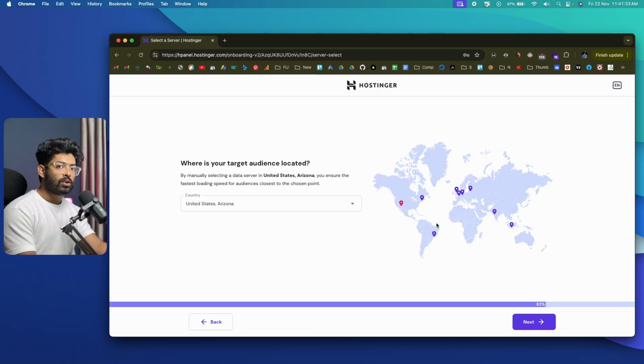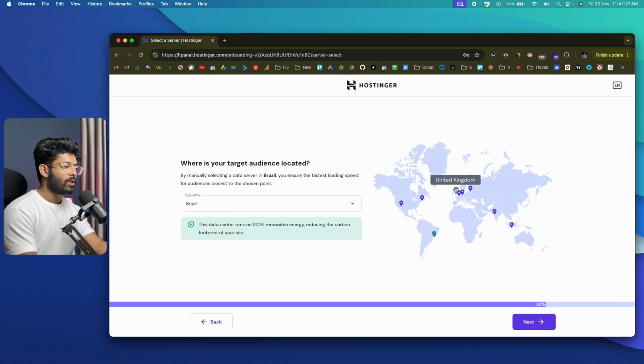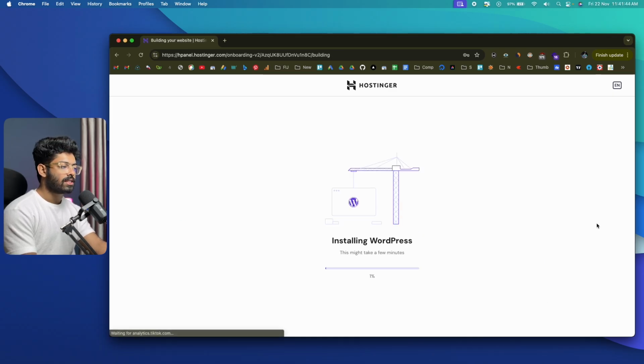Or if you have most of your visitors coming from South America, you can go ahead and select Brazil. And if it's Europe, you can go ahead and select UK or Germany or France or any of this region. For now, I will leave it as India, and I'll click next.